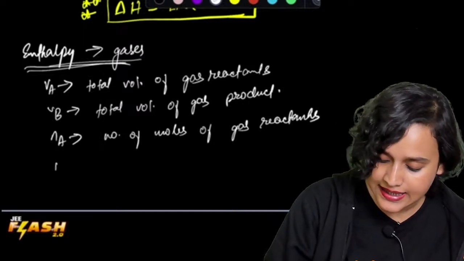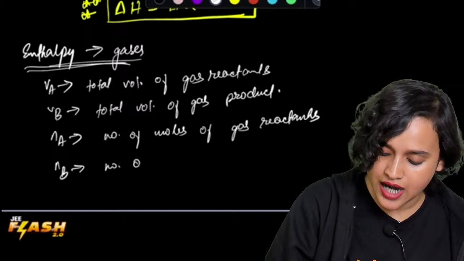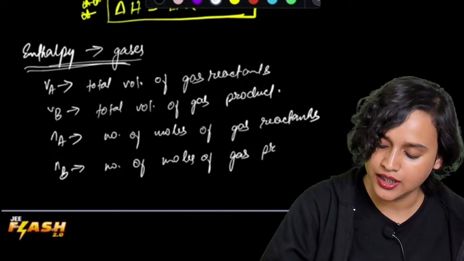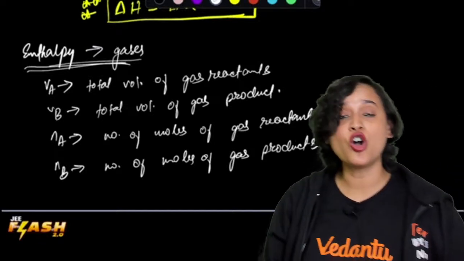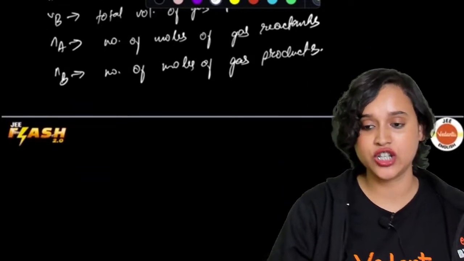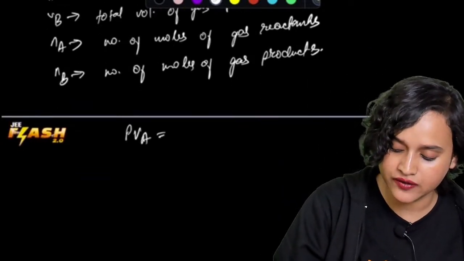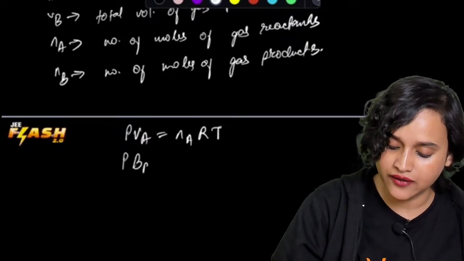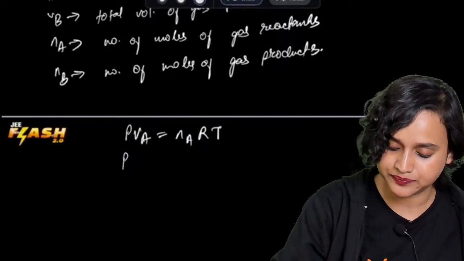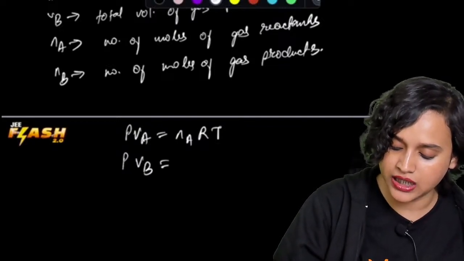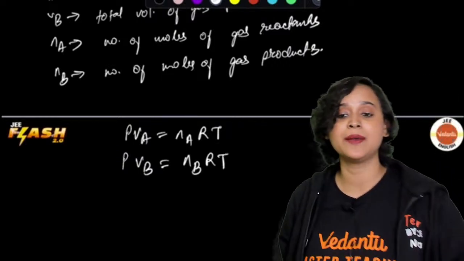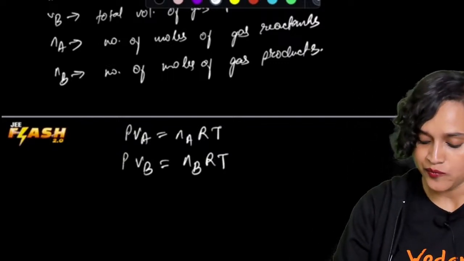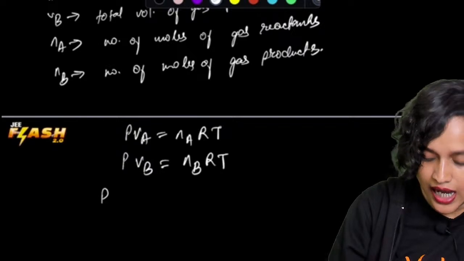All right, and let us say that we also have Nb, which is the number of moles of gas products. Now at constant pressure, our ideal gas equation is going to be PVA is equal to NA RT, and on the product side it is going to be PVB is equal to NBRT. Am I right, everybody? Yes, absolutely right. So now what I can do is write it as